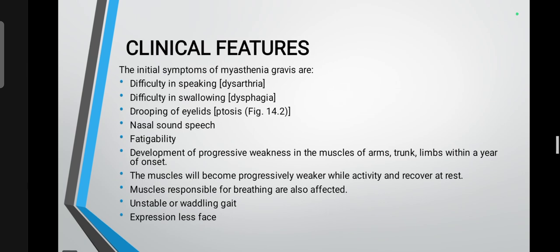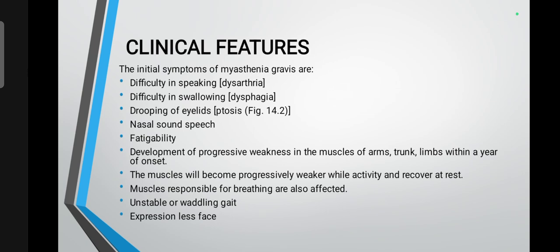Then the clinical features of myasthenia gravis. The initial symptoms are difficulty in speaking, dysarthria, difficulty in swallowing, dysphagia, drooping of eyelids, ptosis, nasal sound speech, fatigability, and development of progressive weakness in the muscles of arms, trunk, and limbs within a year of onset. The muscles become progressively weaker with activity and recover at rest. Muscles responsible for breathing are also affected. Unstable or waddling gait, expressionless face.